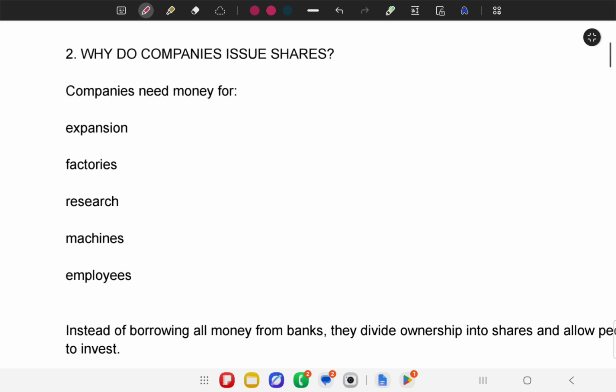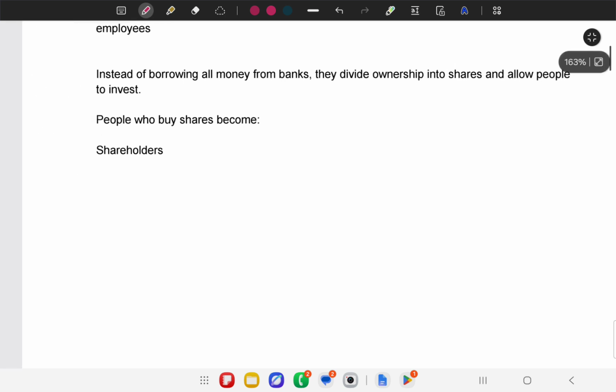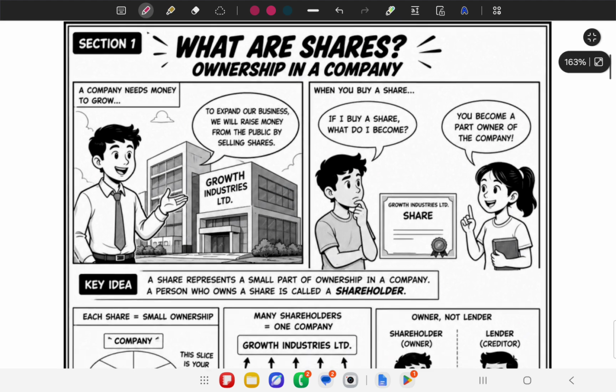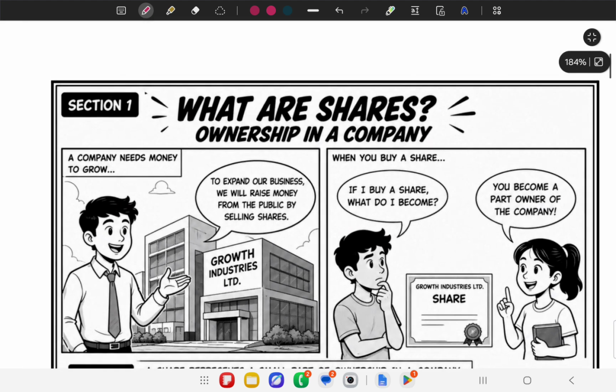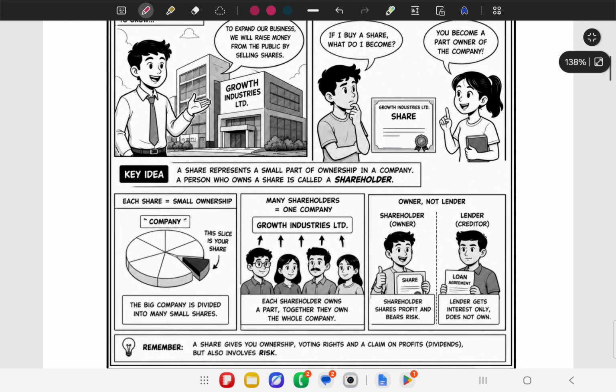Company need, I have already explained this. Instead of borrowing money, they divide ownership. We have already discussed that people who buy shares are known as shareholders. This is a comic book type of chart, you can see I have made actually.